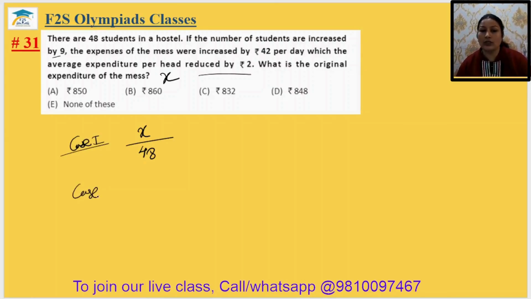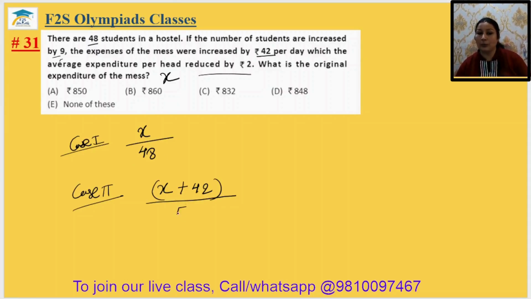Case 2 when the students are increased, तो एवरेज क्या हो रहा है आपका, expense बढ़ जा रहा है 42 per day के हिसाब से. तो we can just write x plus 42 by 48 plus 9, that is your 57 students.